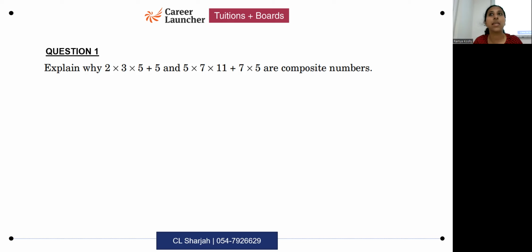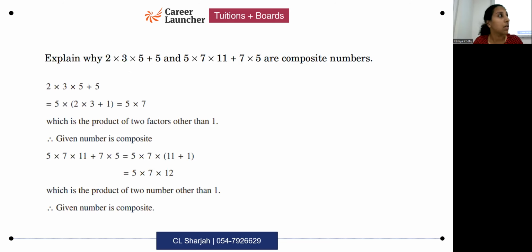So what are the expected steps when you get such type of questions? This has been taken out from an actual marking scheme of a previous board exam paper. Okay, the expected steps when you get such type of questions. Over here, you take 5 common out. When you take 5 common out, what are you left with? 2 into 3. So this is one group. Remember, there is a plus here. So when you're taking 5 common out, it means taking 5 from whatever is coming before the plus symbol and whatever is coming after the plus symbol. So you take 5 out here, take 5 out here. What is left? In this group, 2 into 3 is left.